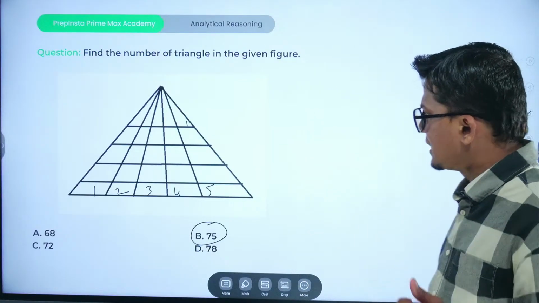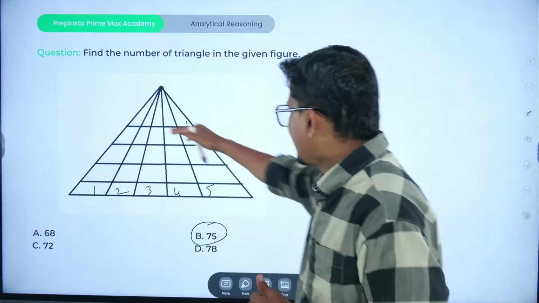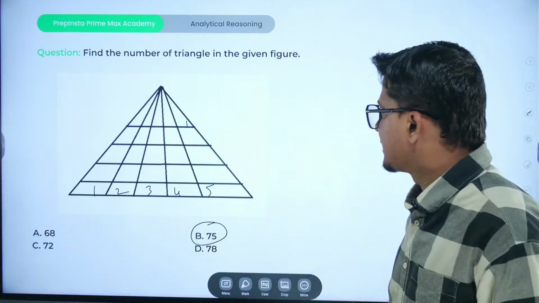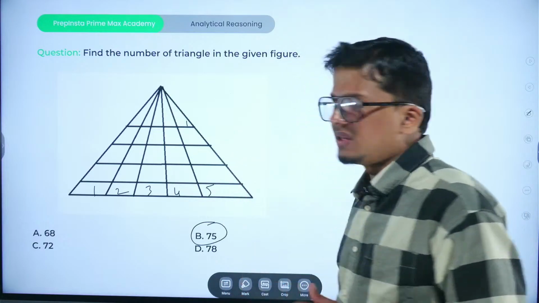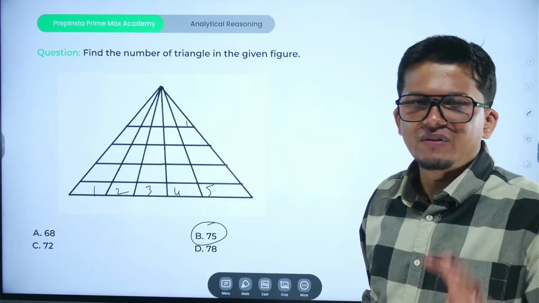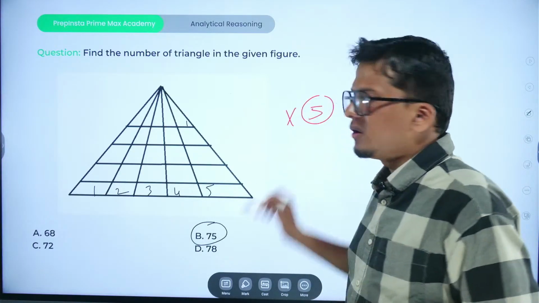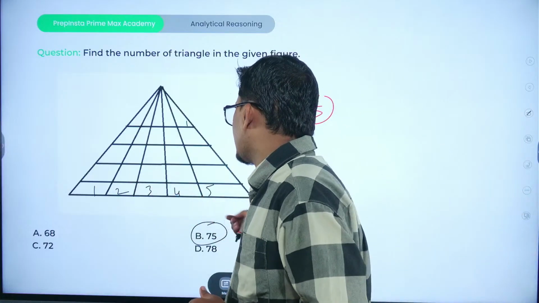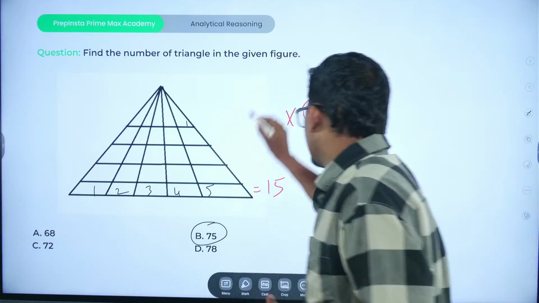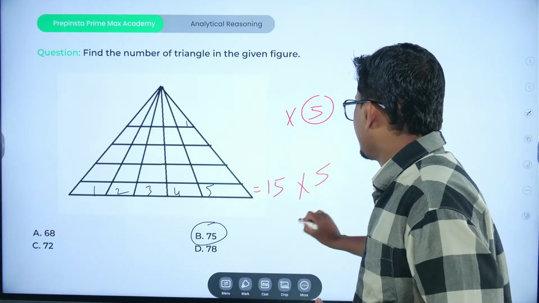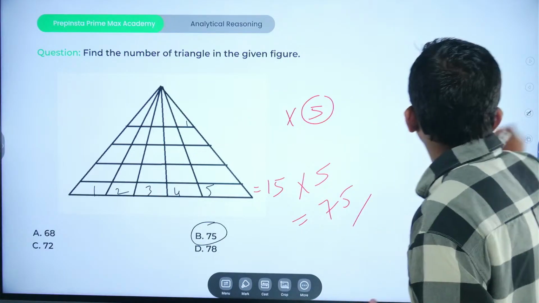The answer must be a multiple of 5 because if I talk with regard to the horizontal cut, there are 1, 2, 3, 4, 5. That is 5 symmetrical, that is 5 triangles would be incongruent. So always the answer must be a multiple of 5. 1 plus 2 plus 3 plus 4 plus 5, it will be 15. And 5 cuts are there, so 15 into 5, that is 75 would be the answer.